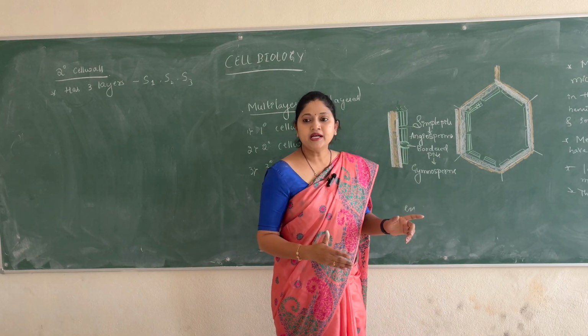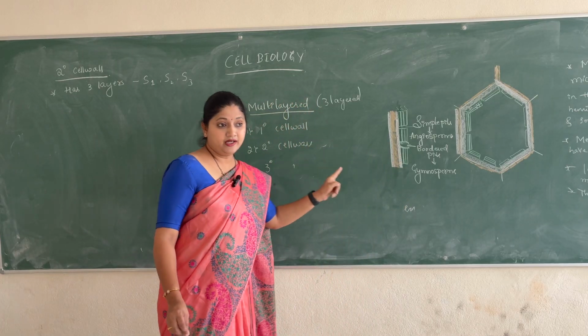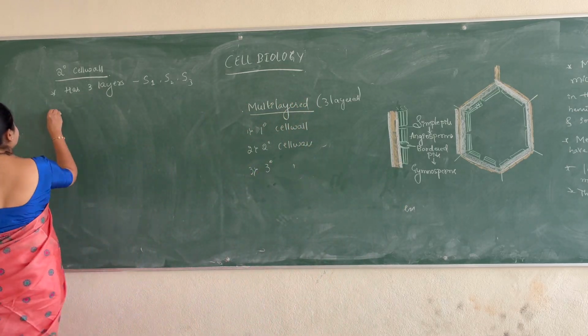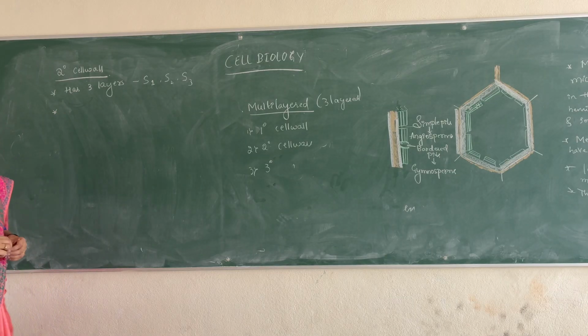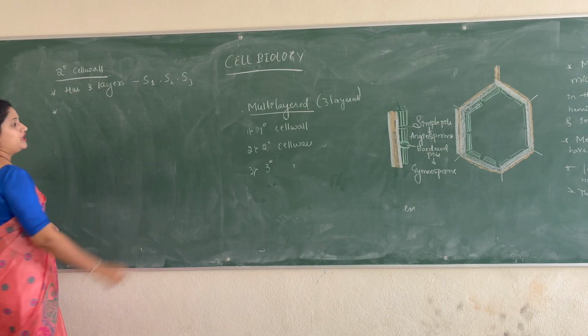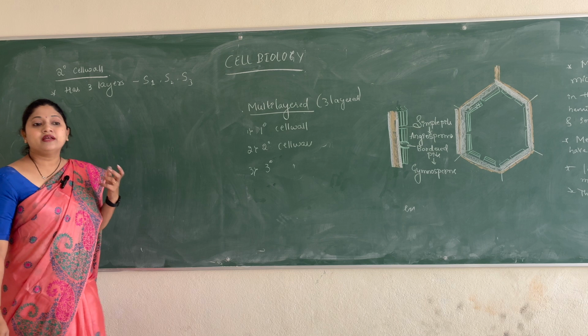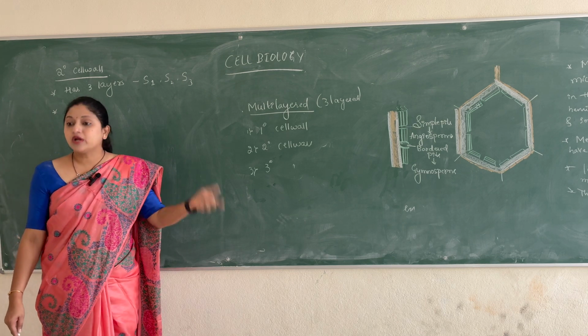Okay, clear? This is the secondary cell wall, and remember, the secondary cell wall has more cellulose and less hemicellulose. In the primary cell wall, there was less cellulose and more hemicellulose.